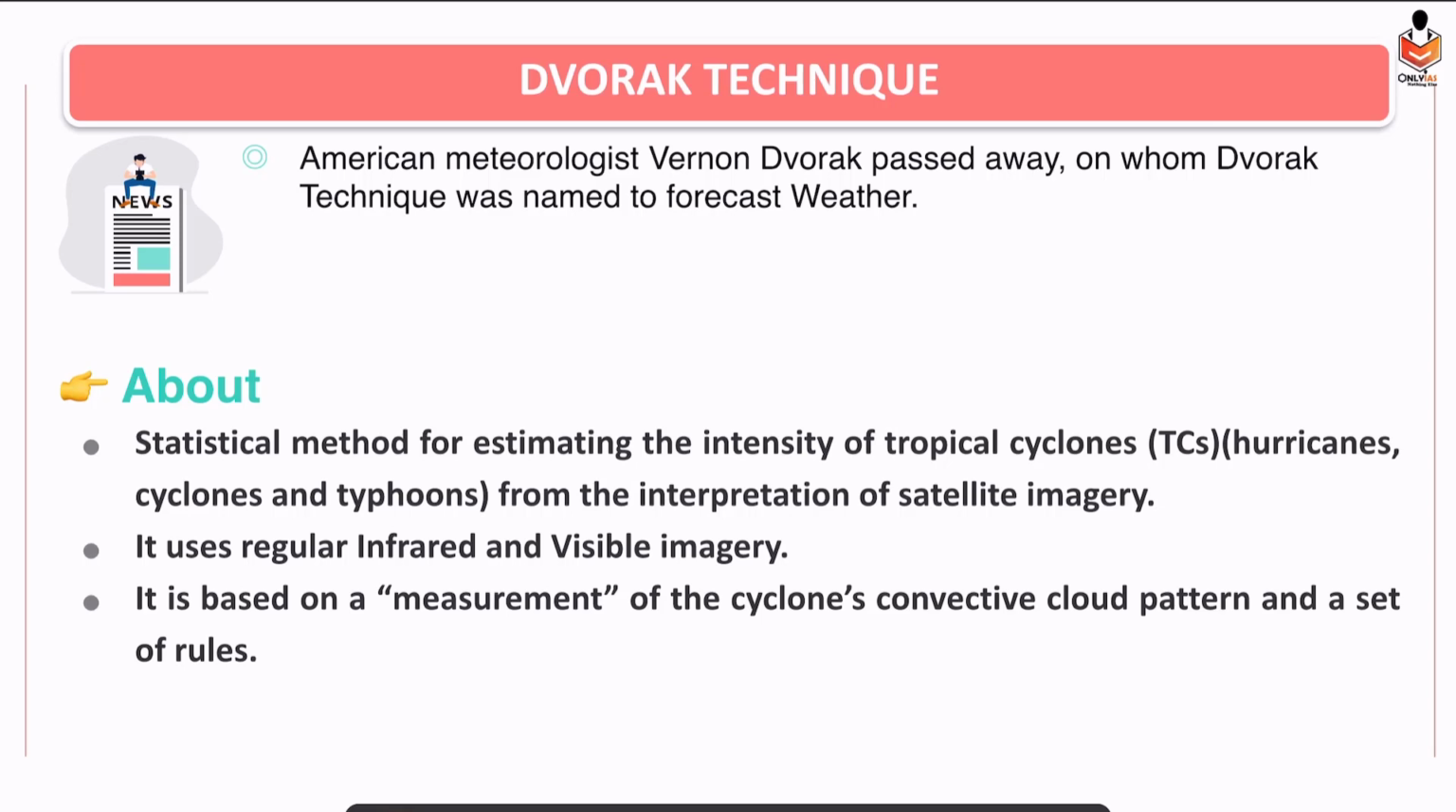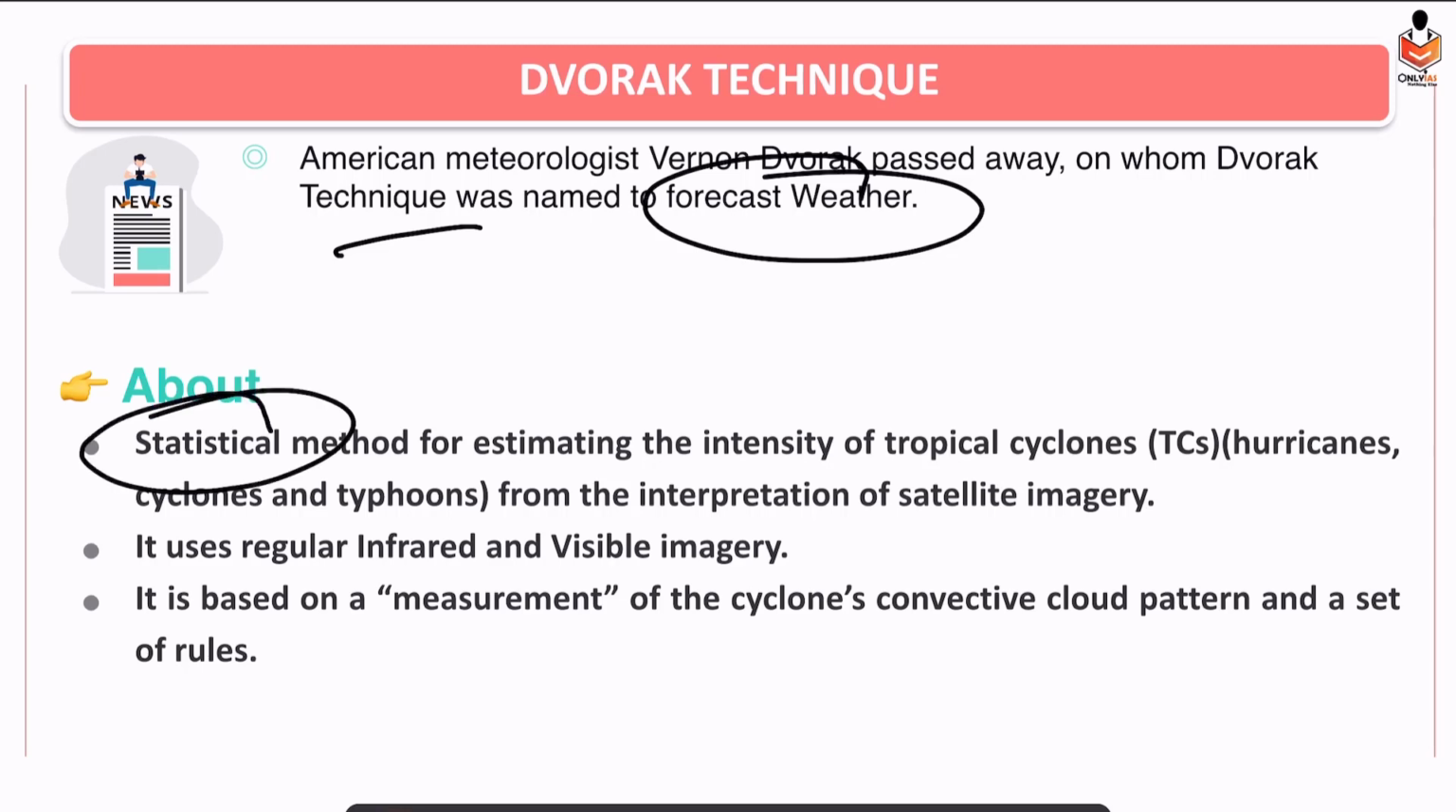Recently, American meteorologist Vernon Dvorak, who had actually developed this technique, the Dvorak Technique, passed away. Okay. So this technique was used to forecast weather. So basically what was the basic mechanism? Through satellite, images were collected, data was analyzed statistically through formulas, and it helped in estimating the intensity of the tropical cyclone.